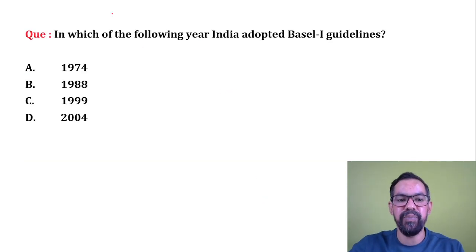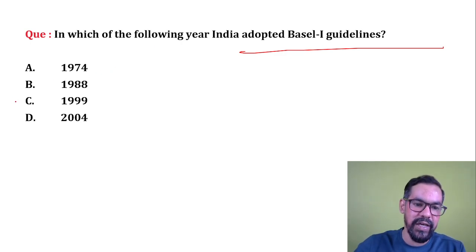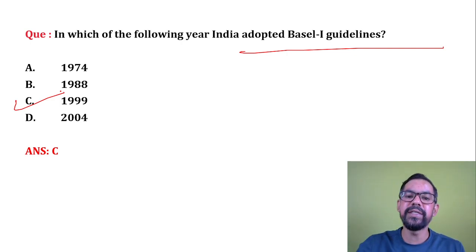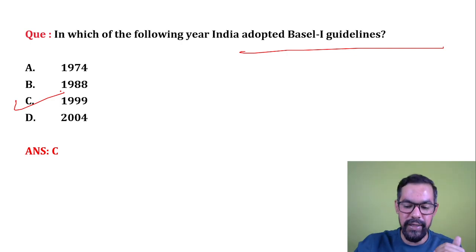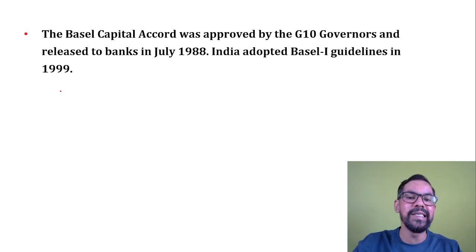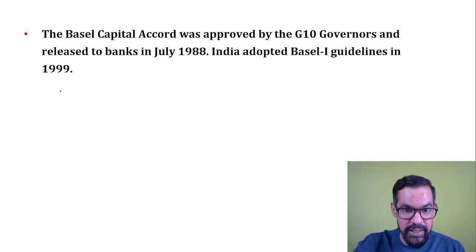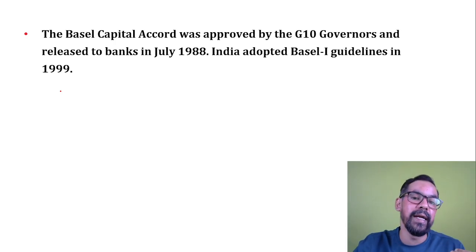In which of the following years did India adopt Basel 1 guidelines? Now this question becomes very easy. It was adopted by India in 1999. When the Basel Committee released these guidelines in 1988, we started implementing, but it was fully implemented in India by 1999, because we cannot adopt all these guidelines in one go. We have to evolve the entire banking system, so it takes time.